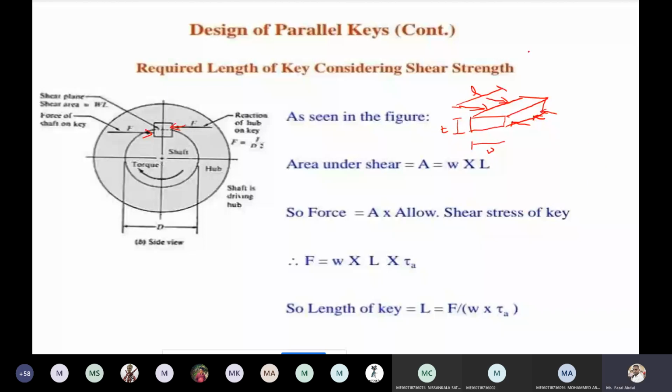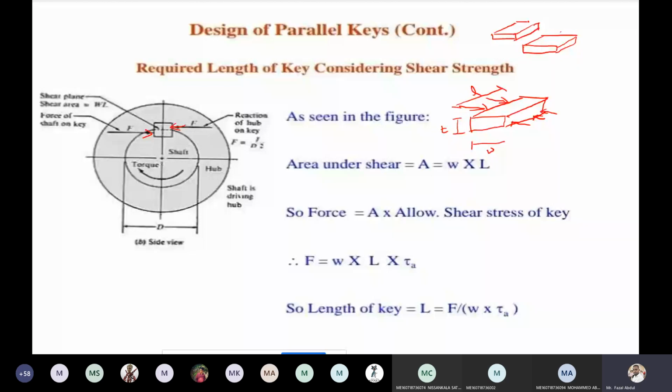After failing, the two parts are going to generate like this. The key is going to divide into two parts.